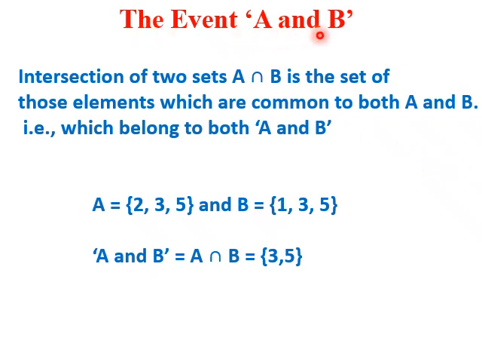What is event A and B? Intersection of two sets, A intersection B, is the set of those elements which are common to both A and B, which belong to both A and B. So let us take the same example. A is {2, 3, 5}, B is {1, 3, 5}. What are the common elements? 3 and 5. We write this as A intersection B or A and B.